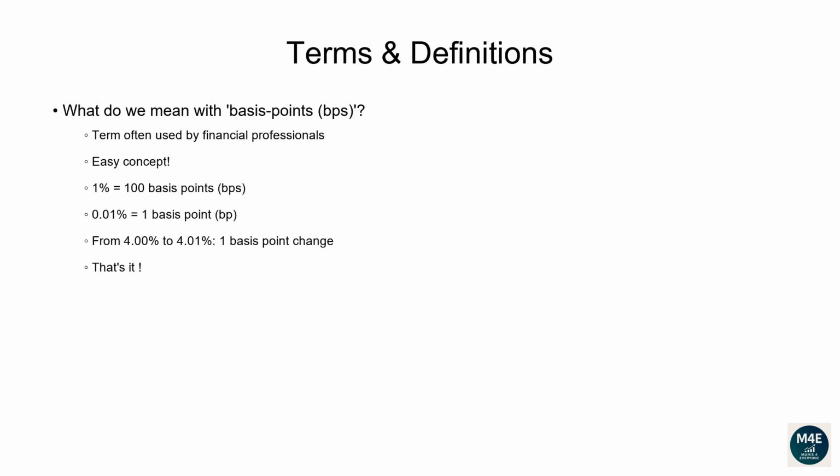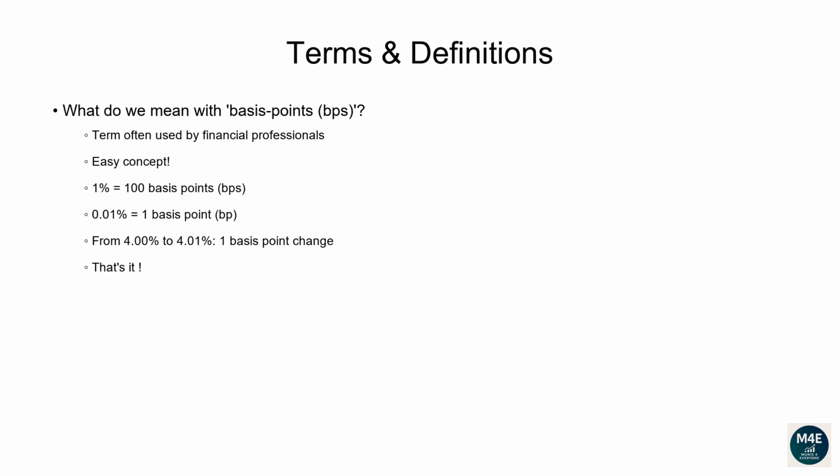What do we mean by basis points? This term is often used by financial professionals. However, it's a very easy concept, don't be scared about it. Let's break it down. Basically, 1% is equivalent to 100 basis points. This means that when you hear someone saying interest rates increased by 100 basis points, that means they increased by 1%.